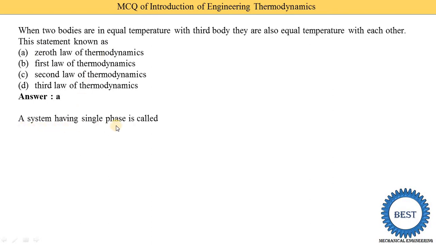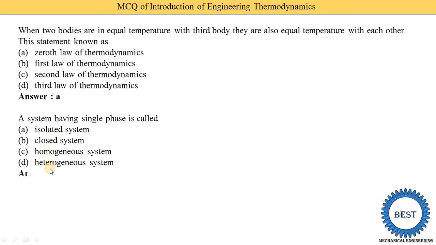A system having a single phase is called: this question is related to the property, heterogeneous or homogeneous. The options are isolated system, closed system, homogeneous system and heterogeneous system. So option C is the correct answer, that is the homogeneous system. When there is a single phase it is called homogeneous. And if the question is asking about multiple phases or two phases, then the answer is the heterogeneous system.